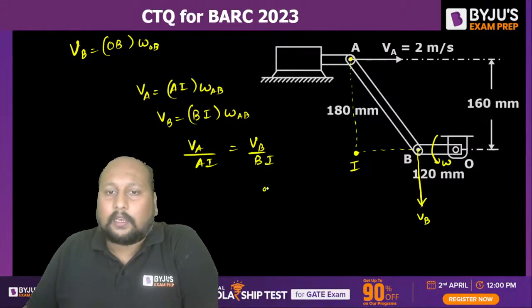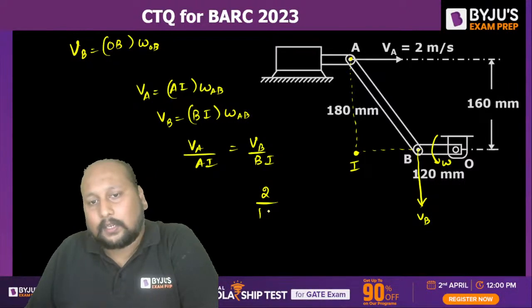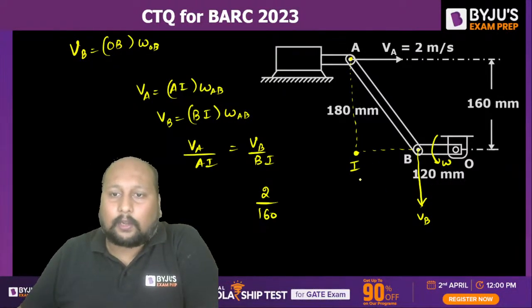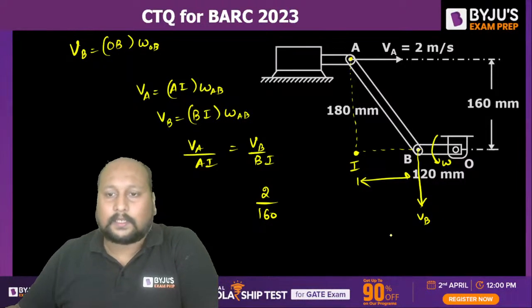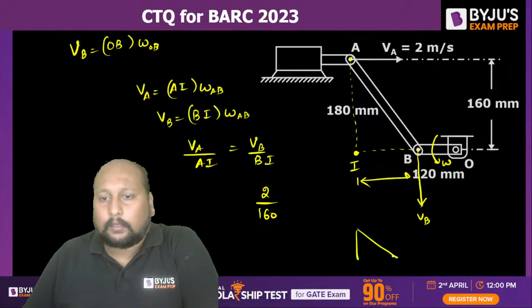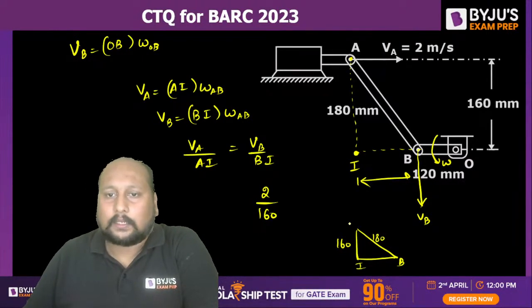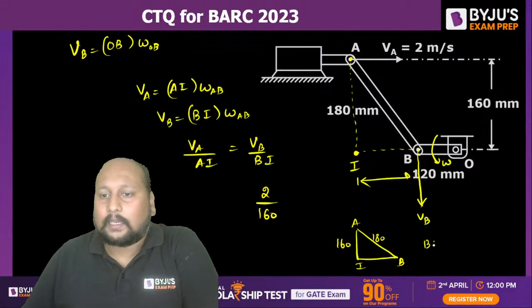What is VA? That is 2. What is AI? That is given, 160. But we need to calculate the distance BI. Can you tell me what the distance BI will be? This is a right triangle, with hypotenuse 180 and height 160. So this is B, this is I, this is A. I can get BI equal to root of 180 square minus 160 square.